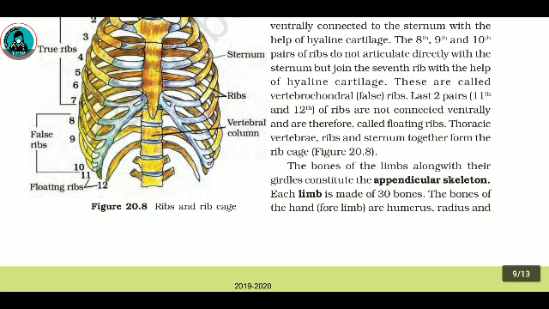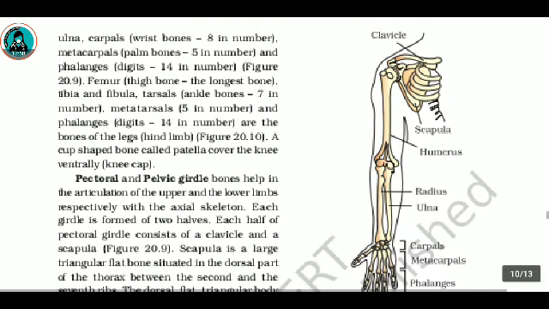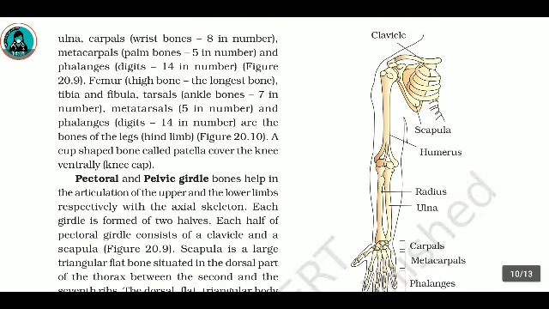Each limb is made up of 30 bones. The bones of the hand, forelimb, are humerus, radius and ulna. Carpals, wrist bones, 8 in number, metacarpals, palm bones, 5 in number, and phalanges, digits, 14 in number, figure 20.9.